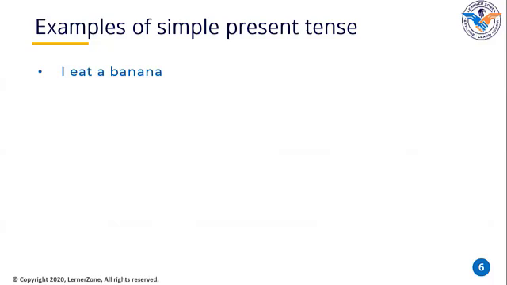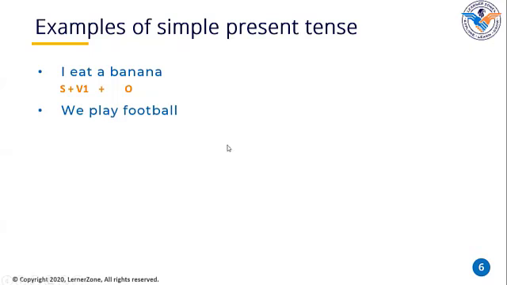What is the subject here? I want all of you to answer this. I eat banana. I is the subject. What is the verb here? Eat. Okay, what is the object here? Banana. Very good. So, eat is the first shape of the verb.